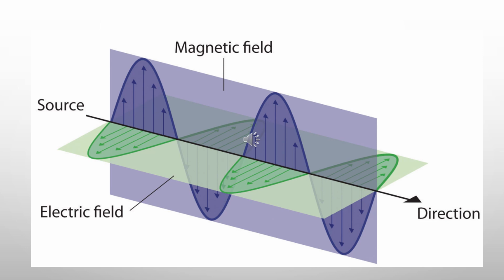This is a picturesque representation of a wave, wherein from a source, when a charged particle moves, a magnetic and an electric field are generated perpendicular to each other.